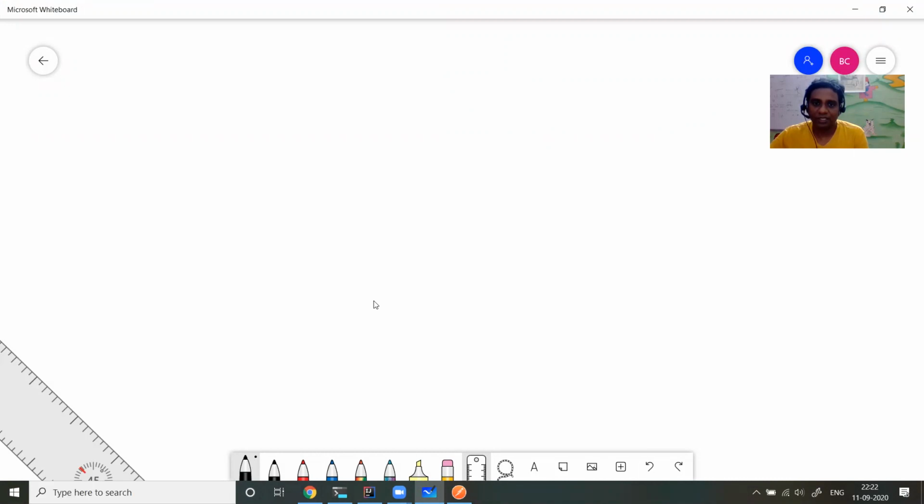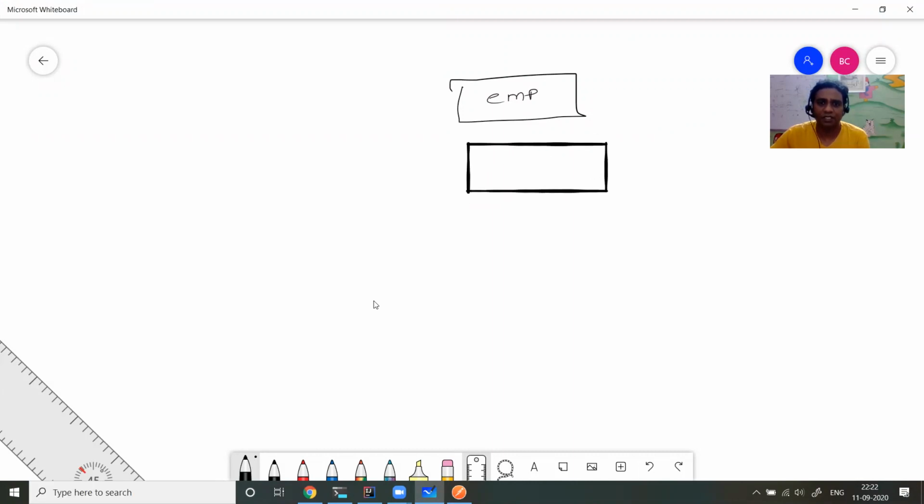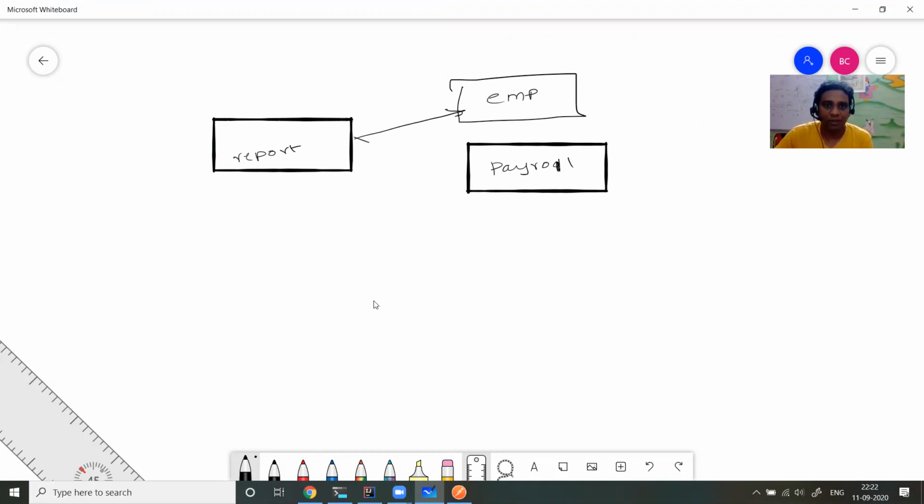We have two microservices, EMP, employee, which gives employee details, and the other microservice, payroll, which gives payroll details of an employee. Now let me build one report microservice which is going to communicate with employee and payroll and give complete details like employee name and also salary.